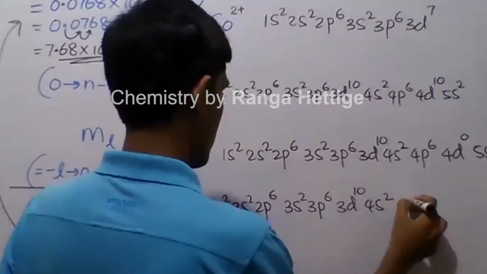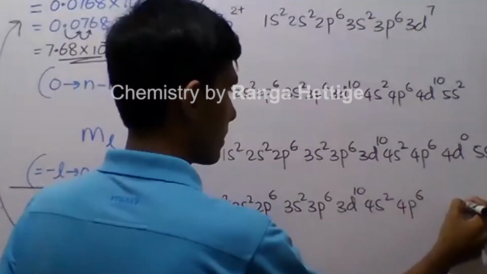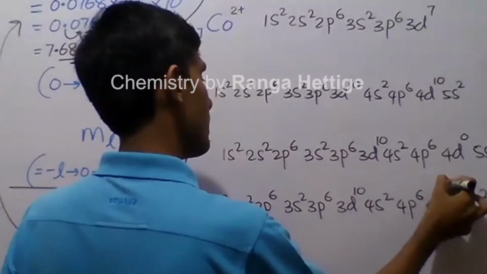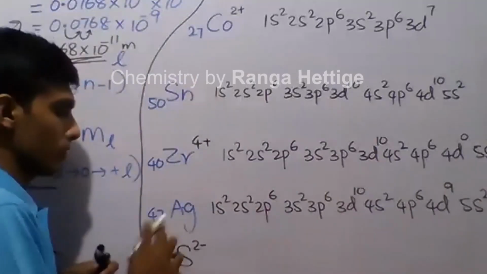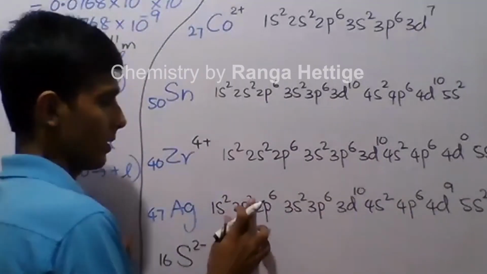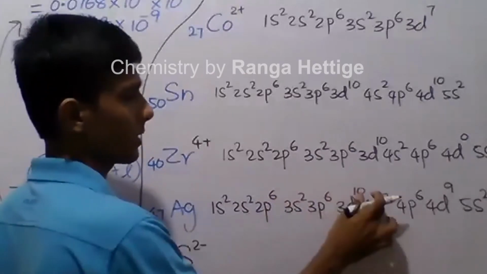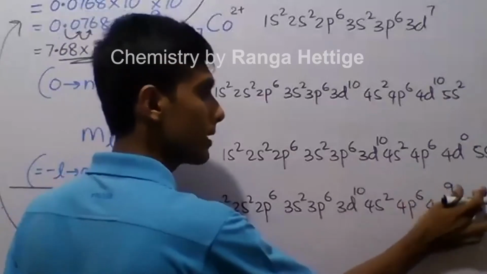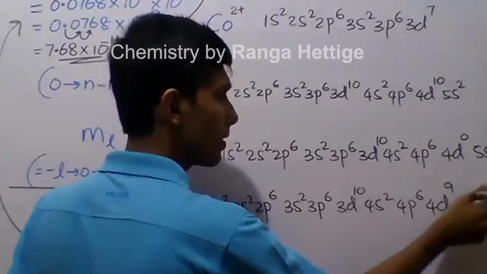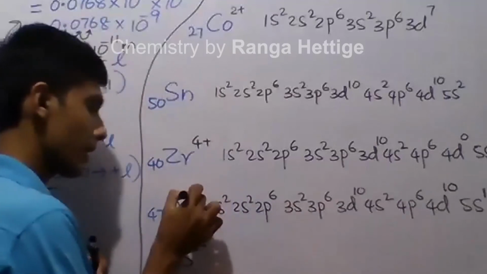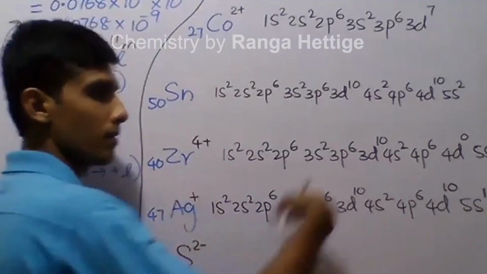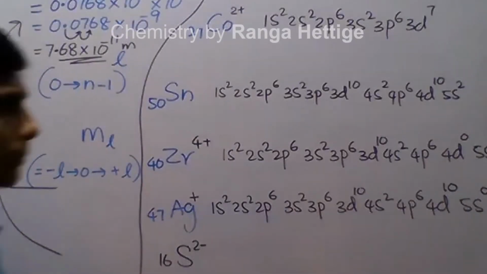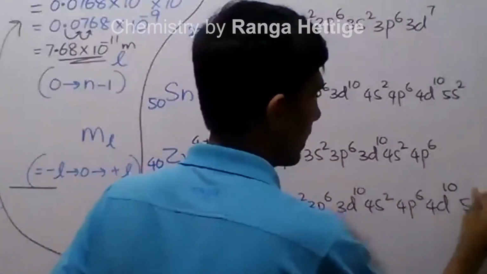After that 4p6, 5s2, 4d9 is the expected configuration for silver. 47: 10, 12, 18, 28, 30, 36, 45, 47. But we know there is a rearrangement. It is 5s1, 4d10. Now for silver plus, we write 5s0, then write 4d10.